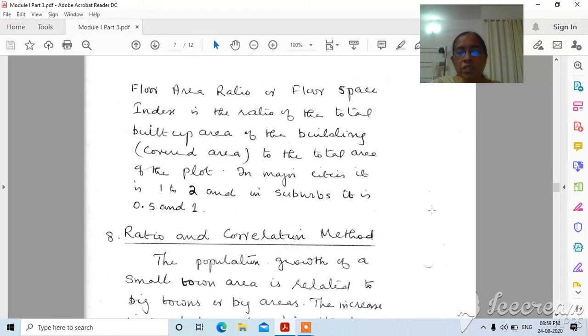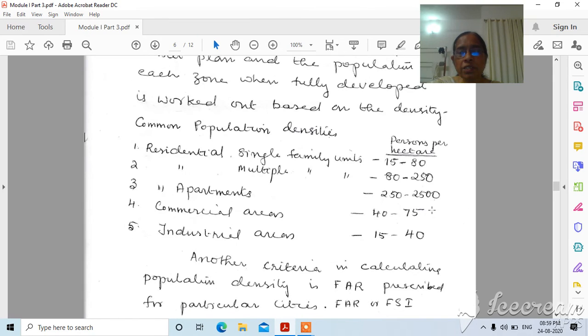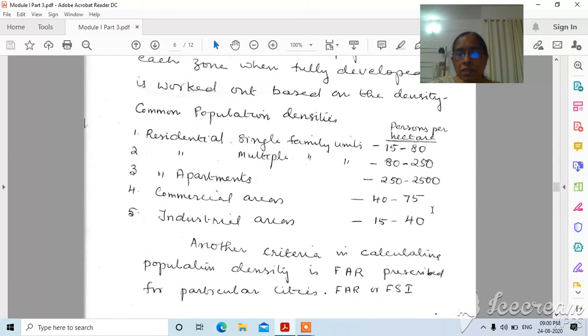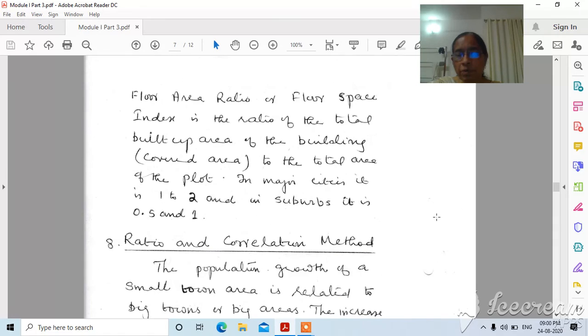Then the next one is, instead of this density population you can consider the floor area ratio method, that is FSI or FAR, floor area ratio. What is the floor area ratio in cities? It is 1 to 2, and in suburbs or in municipalities and panchayats it is 0.5 to 1 only.